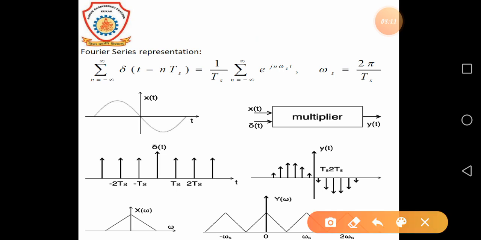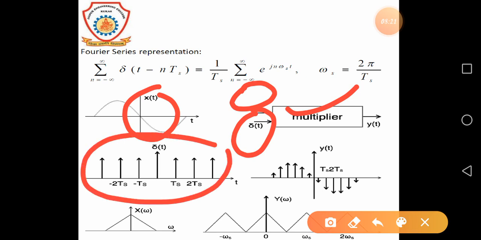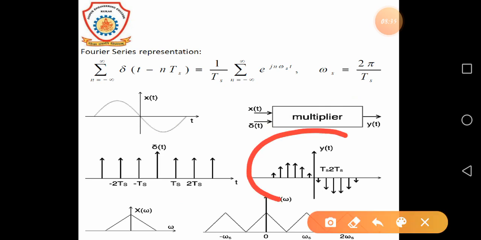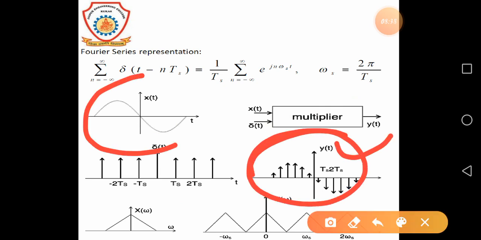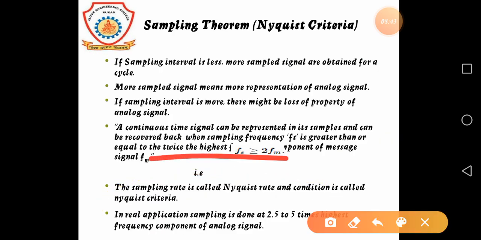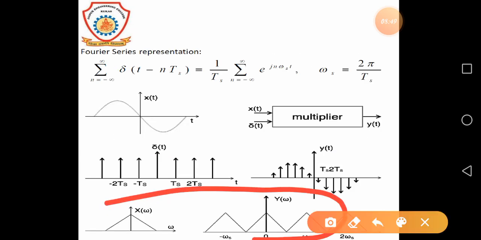Here we can see xt is multiplied by delta t using a multiplier, then we get this delta t at different intervals: Ts, minus Ts, minus 2Ts, and in the positive part Ts, plus 2Ts, and that is yt, which is the multiplication of xt and delta t. This is the Fourier series form of the waveform.